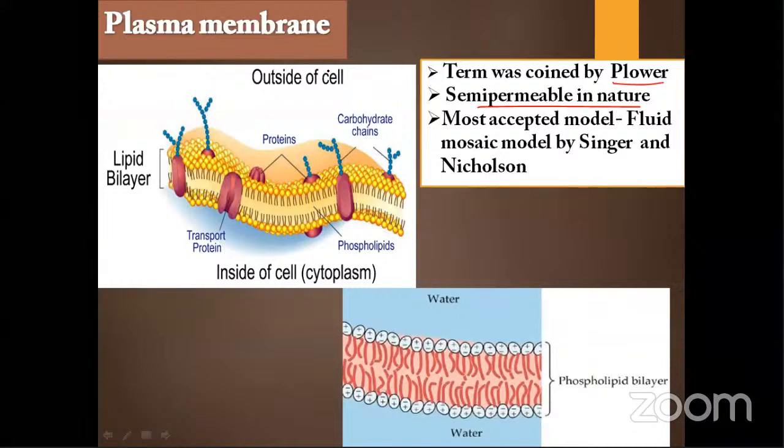Robertson stated a much more elaborate model than the trilamellar model. In Robertson's model, the membrane is asymmetrical: on the outer surface some proteins are there, on the inner surface some other proteins are there, and the middle section is composed of a phospholipid bilayer.